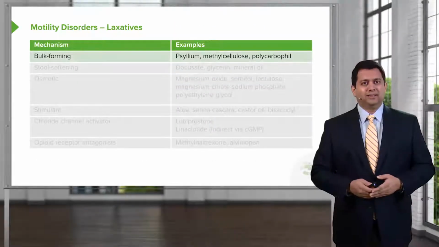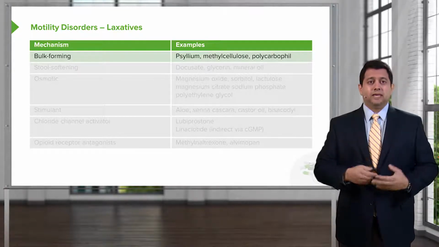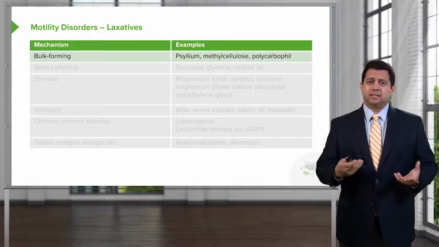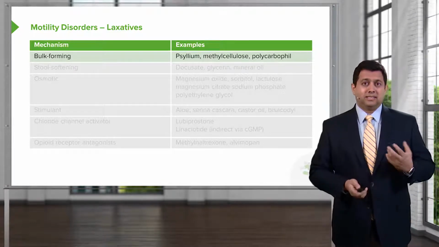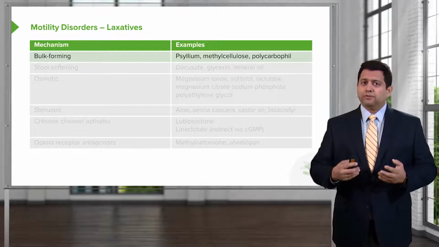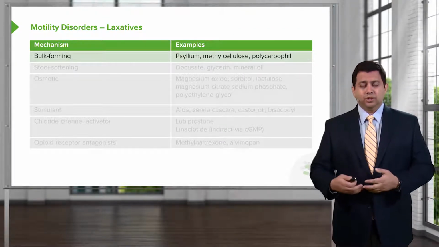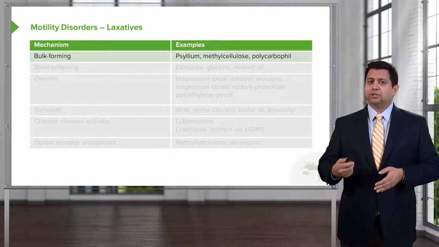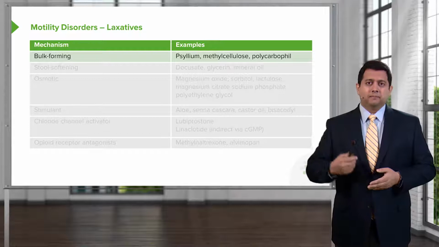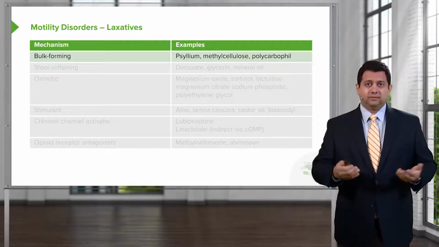Let's take a look at the laxatives. Now, laxatives can work in several different ways. They can be bulk forming. So the classic example of that is psyllium. Now, psyllium is a seed, and in order for it to work properly, it has to be chewed, and not just chewed, but what we call masticated. What we mean by that is that it has to be chewed and mixed with saliva because the salivary amylase will mix with the psyllium and activate it.